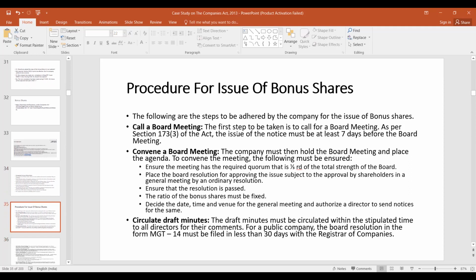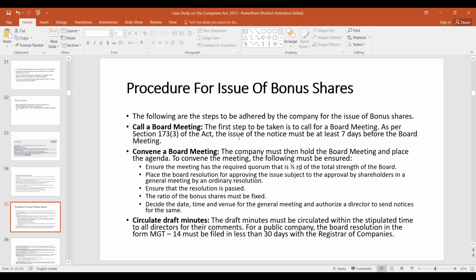What are the procedures? You have to call a board meeting. The first step is to call a board meeting as per section 173(3). The notice must be issued at least 7 days before the board meeting. Then you convene the board meeting. The company must then hold the board meeting and place the agenda.